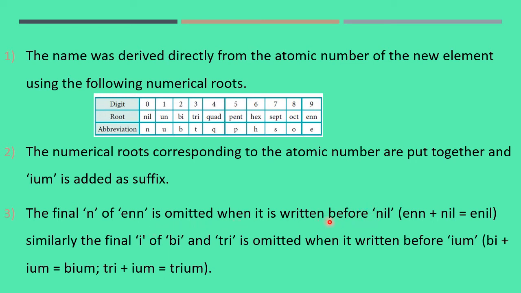Similarly, the final i of bi and tri is omitted when it is written before ium. Here also the same rule, because bi and tri end with i, and ium begins with i. So both are i only, and one i is taken. For example, bi plus ium, bium. One i is omitted. Tri plus ium, trium. So one i is omitted or removed.